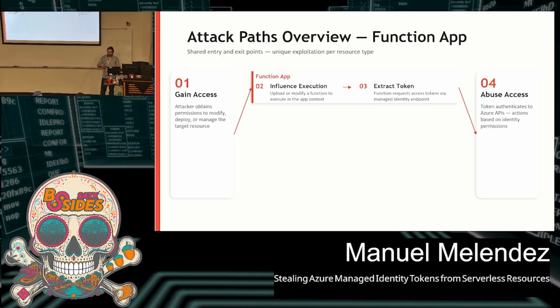So you modify the workload. Now all we need to do for function apps is act as if we're calling that HTTP endpoint for the function. And then the output will contain the token, which is extracted. And now we can proceed to use it, right? So an attacker would, with that token, pivot over whatever permissions they have, and then maybe explore whatever other resources they now have access to.